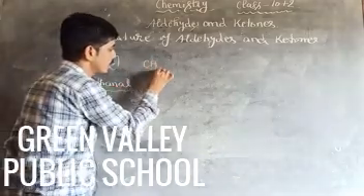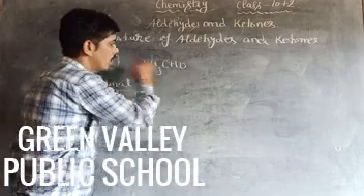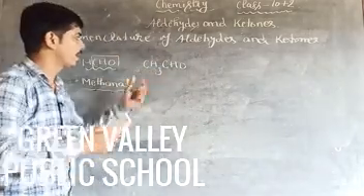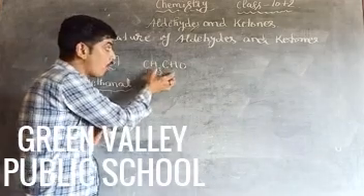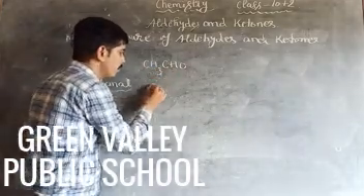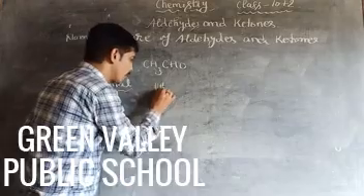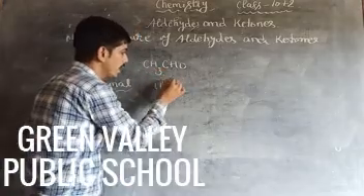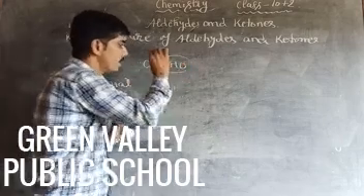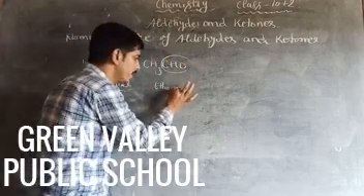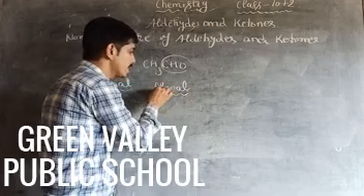Second one, CH3CHO. This is the second aldehyde compound. In this case, how to write the IUPAC name? First of all, count how many carbon atoms. Two carbon atoms, so write eth. How are these carbon atoms joined with each other? By a single bond, so an. Which functional group is present? Aldehyde. And what is fixed for aldehyde? Al. The second one is known as ethanal.